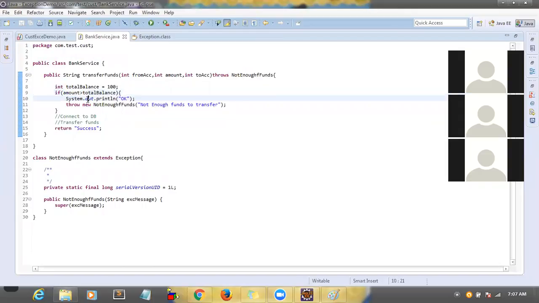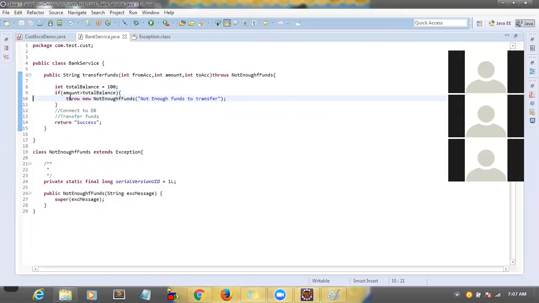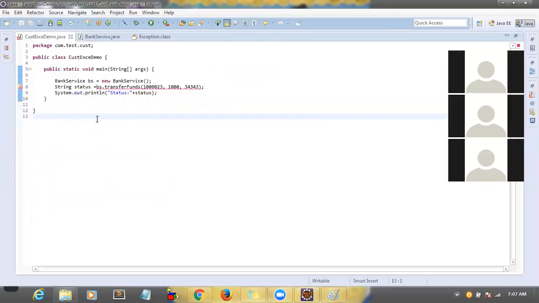So I'm going to throw the exception explicitly. I'm writing throw here, so the user will receive the message.